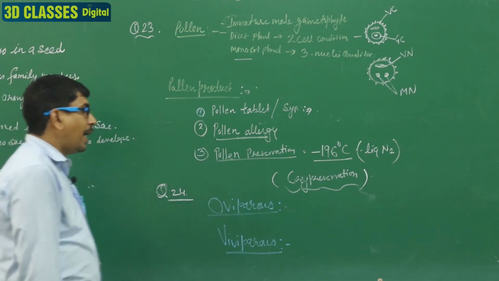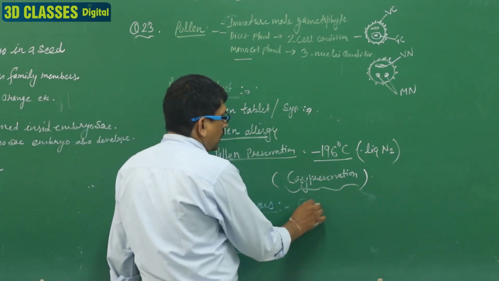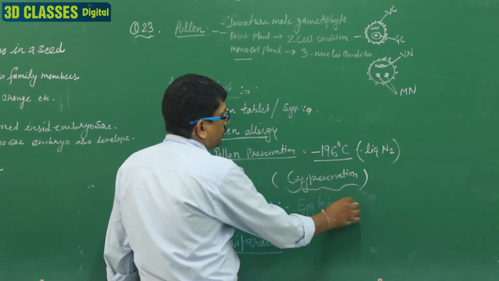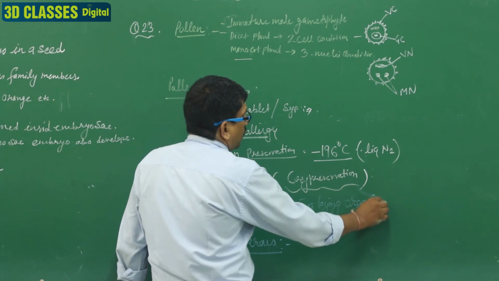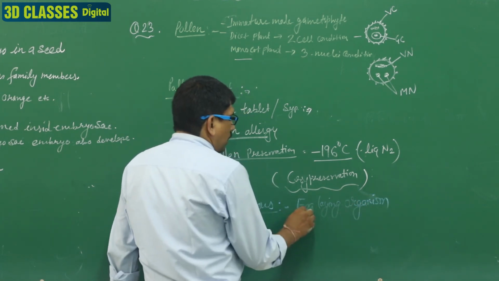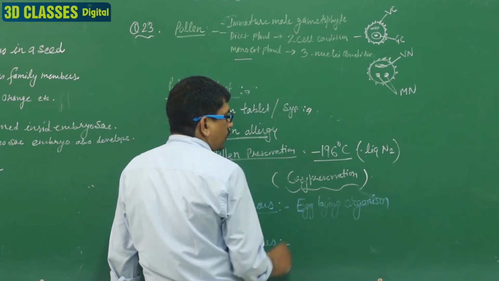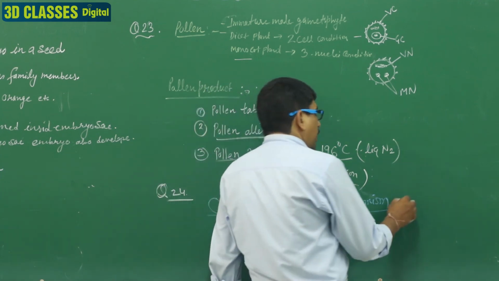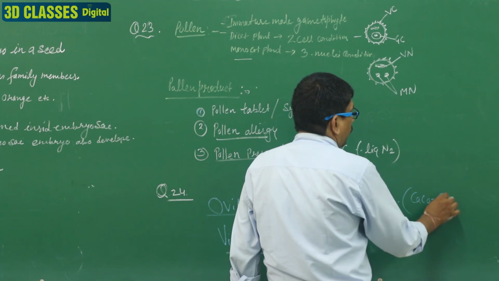Clear? So egg laying, in very simple language, we can say egg laying organisms are known as the oviparous, and this egg is covered with a covering known as the CaCO3 covering.